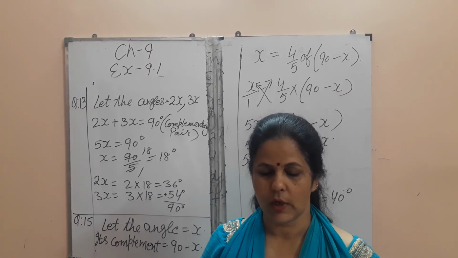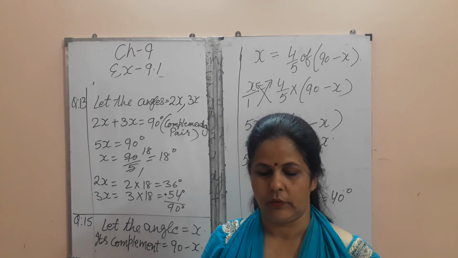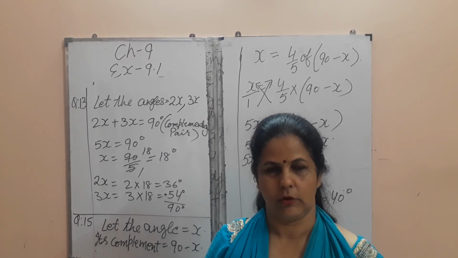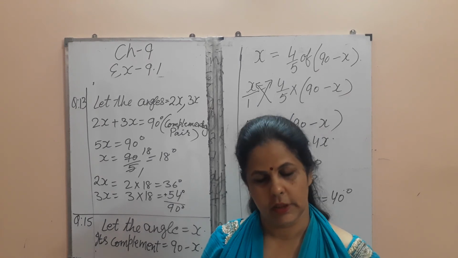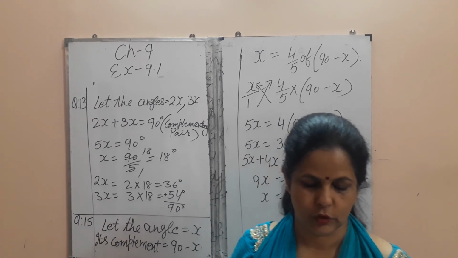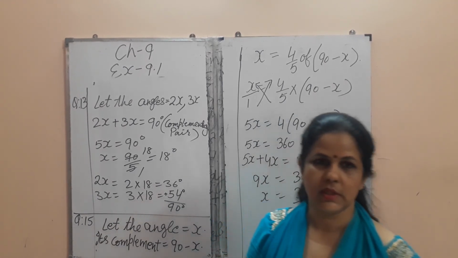Fourth is, the sum of two adjacent angles is supplementary. It is not always supplementary. It can be complementary also. It can be some other number also. So it is false. Now question number 17.